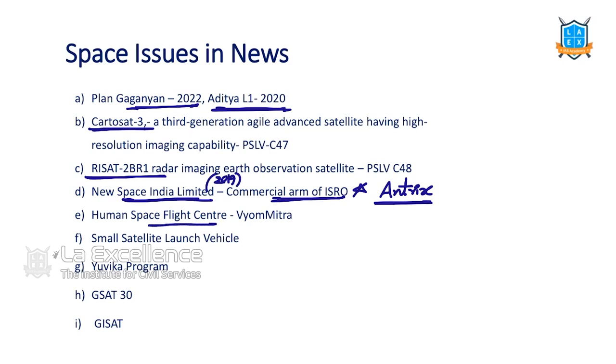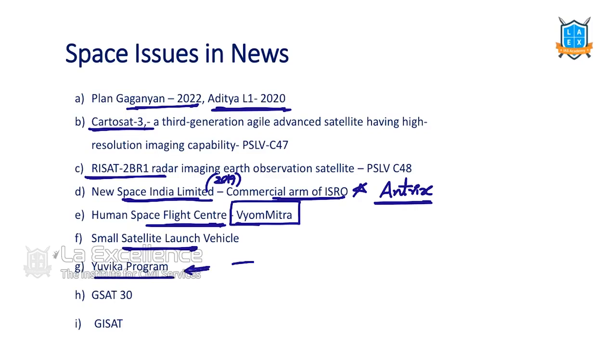We should know what is this Human Space Flight Center, and this half humanoid robot Vyommitra that was launched. What is it? And by the end of 2020, we are going to successfully test the small satellite launch vehicle. What is it? Yuvika program.